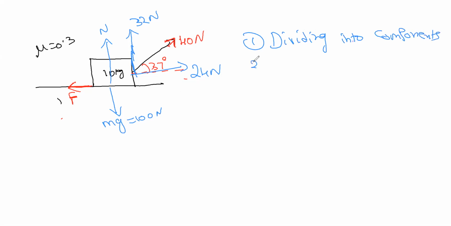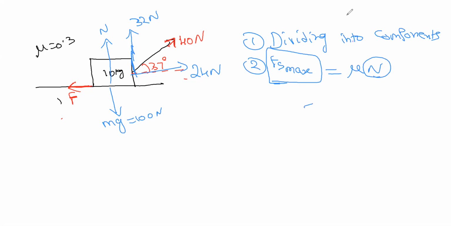Now the second step is we have to find Fs max, because depending upon this only we can tell whether the body is moving or not. First we will calculate Fs max. For this we have to know what N is, right?